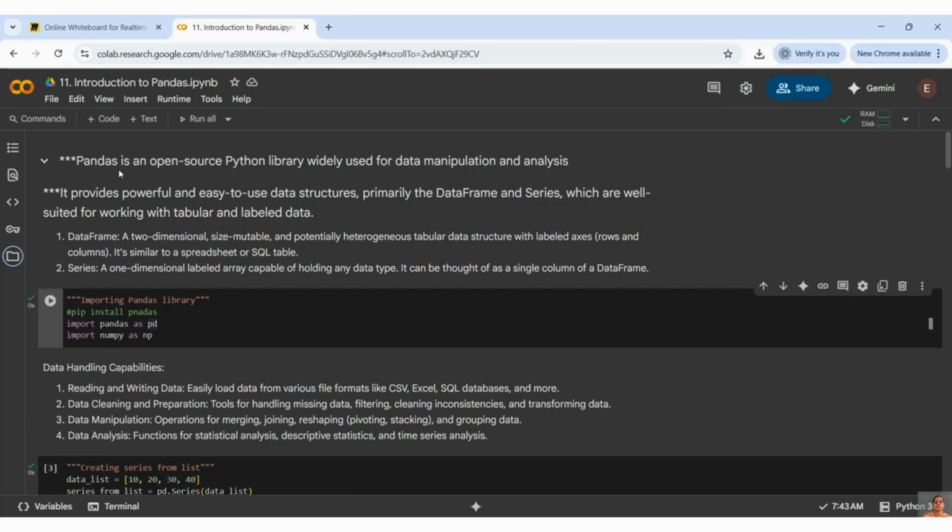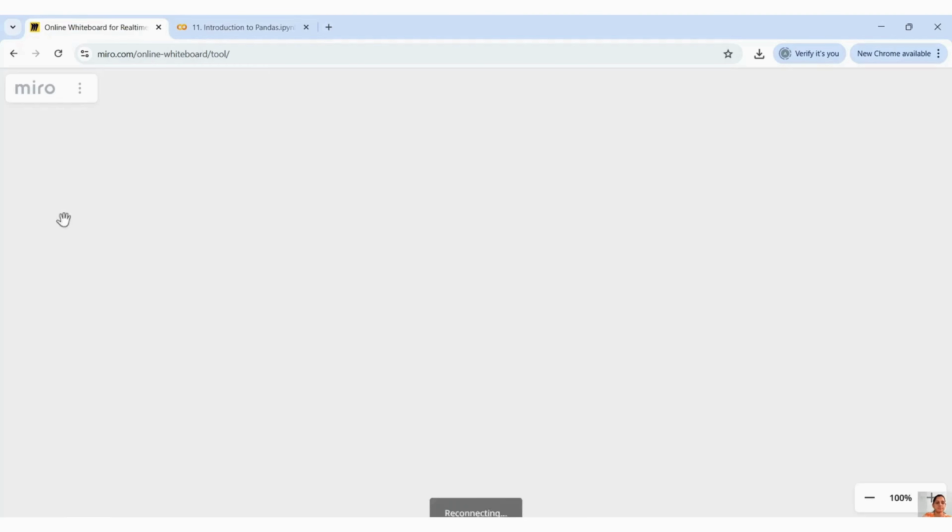That is why it is used so frequently. Let us understand what a DataFrame and a Series are, which will make more sense.